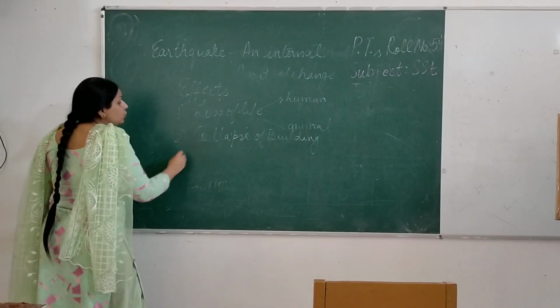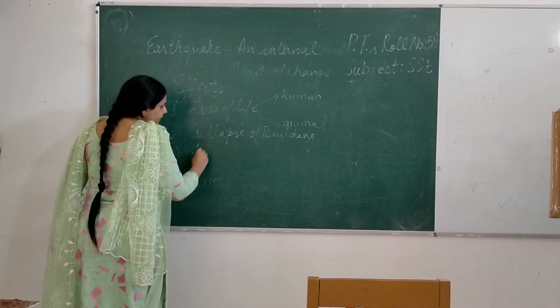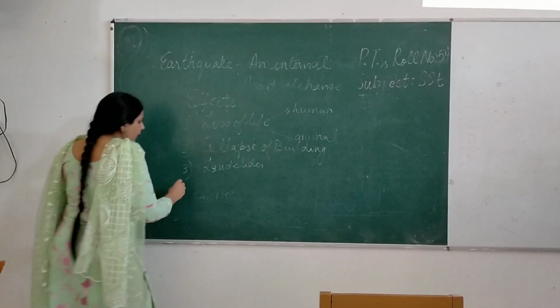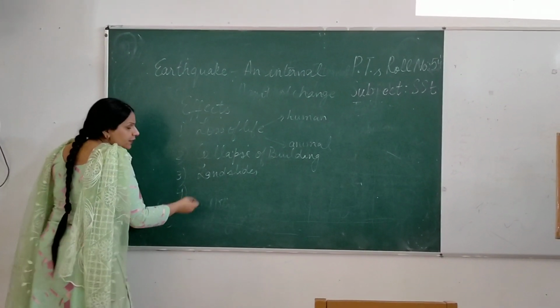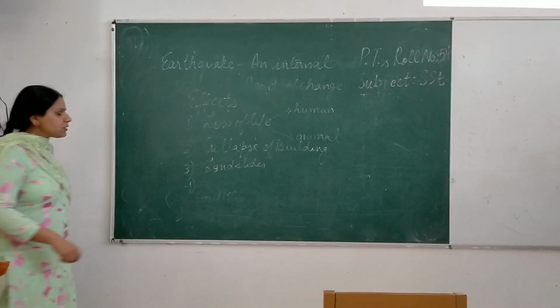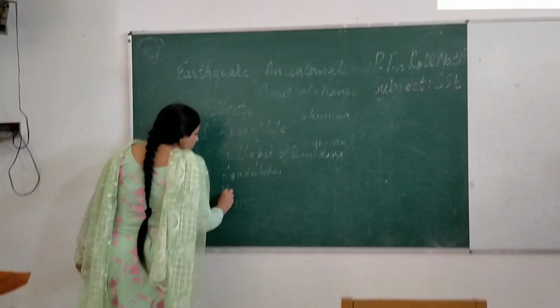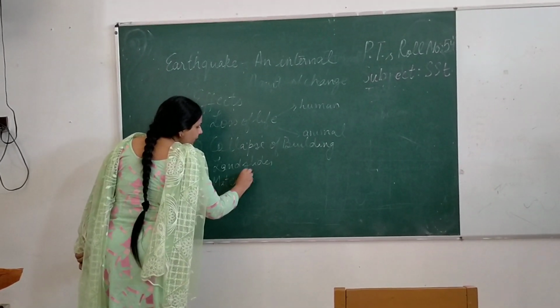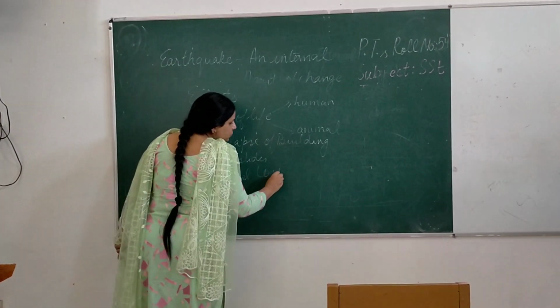It also leads to landslides. And obviously there is a lot of material loss in the form of short circuits and electricity cut down, breakdown. So material loss is also there.